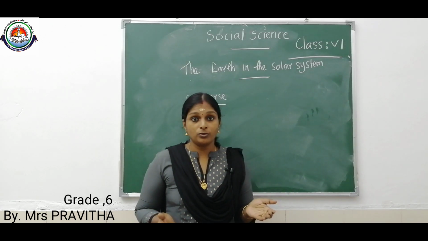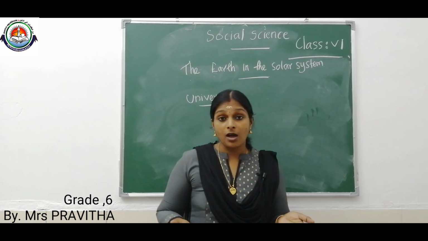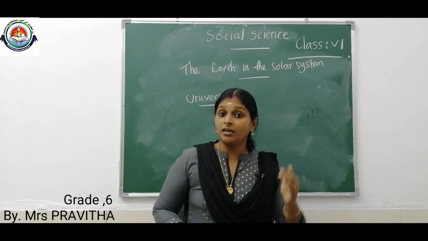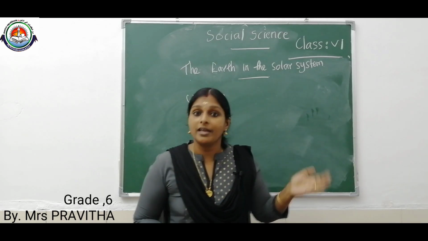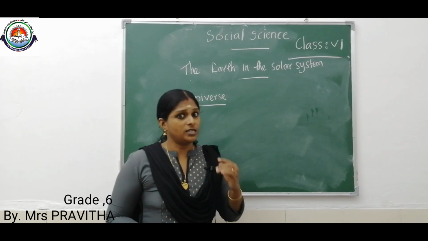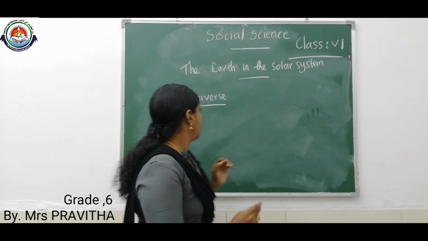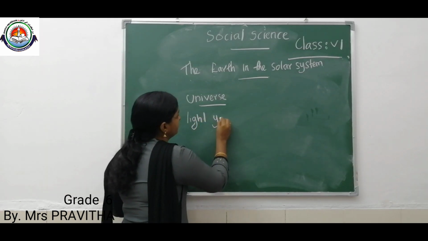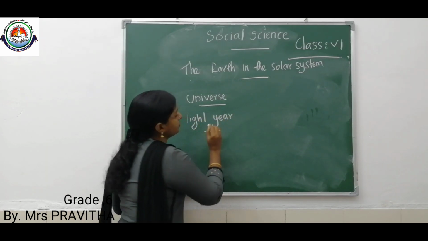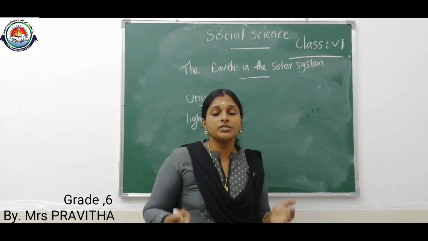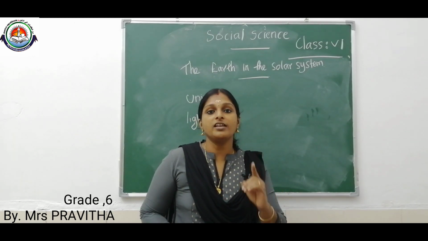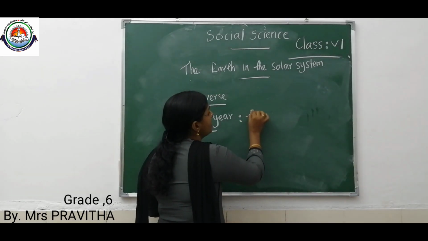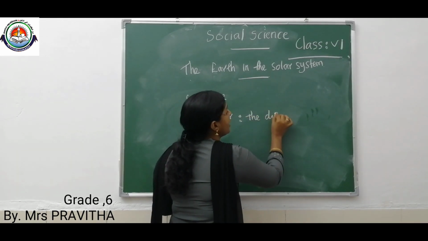As I already told you, children, our universe has millions of galaxies and our universe is 93 billion light years in diameter. Now you may have a doubt: what is a light year? Okay, we will discuss what a light year is. A light year is the distance that light travels in a year.